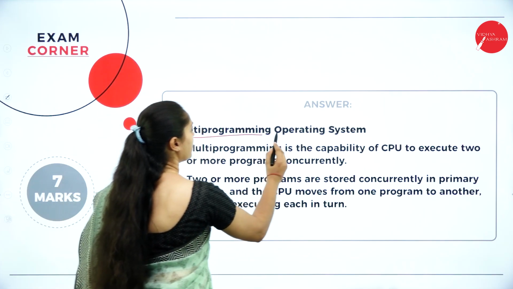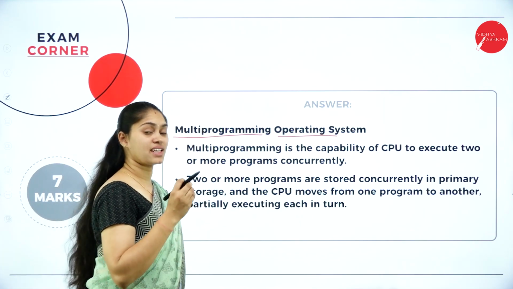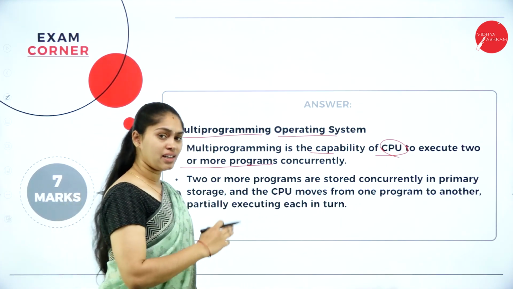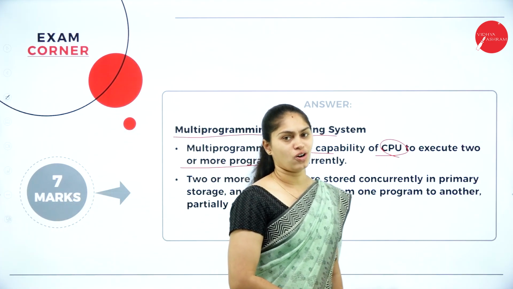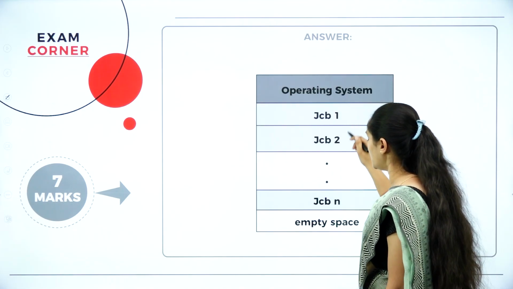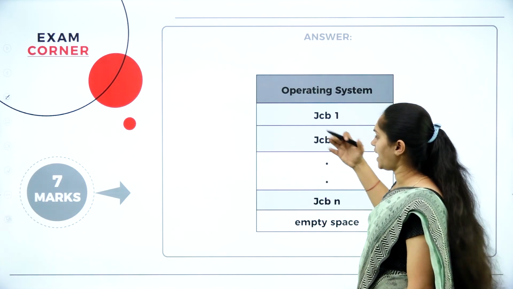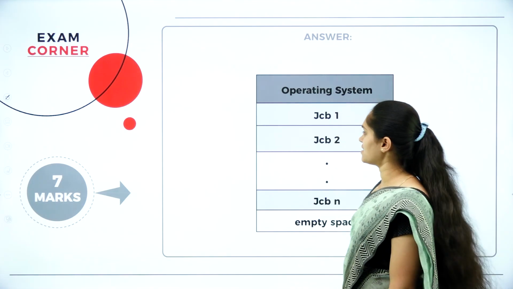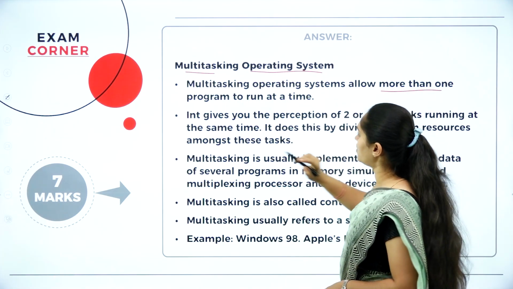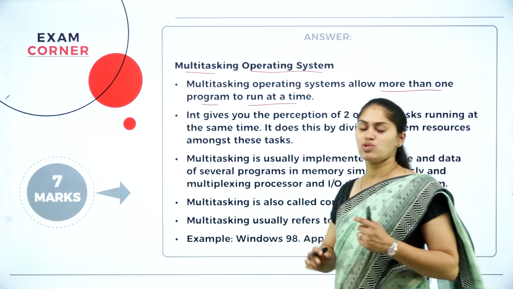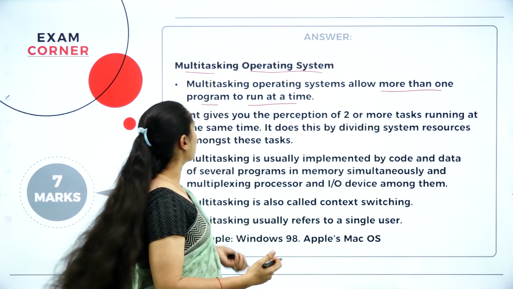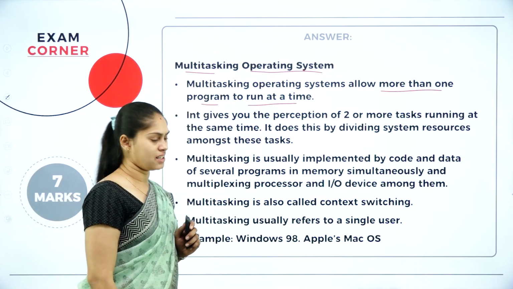Next we have a multi-programming operating system. When the CPU has the capacity to execute more than one program concurrently or simultaneously, then we call that multi-programming. Here we have n number of jobs. You can execute all these simultaneously. Next, we have a multitasking operating system. It allows more than one program to run at a time. So you can use a Word document, give it for printing, and listen to music. That is what a multitasking operating system is.